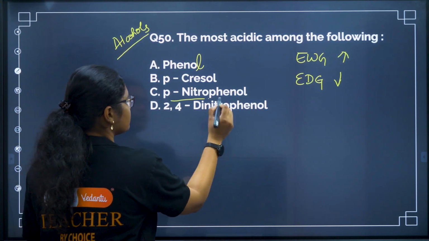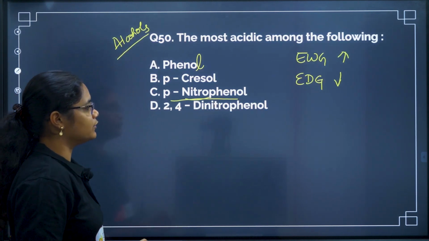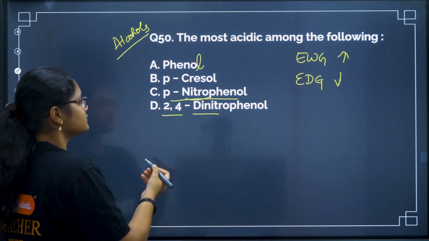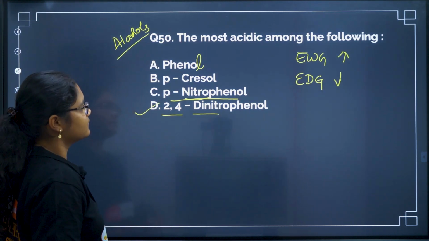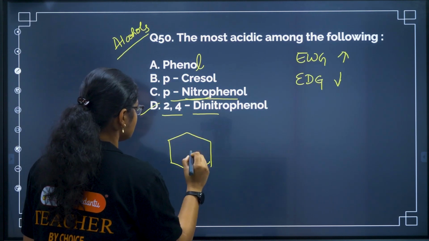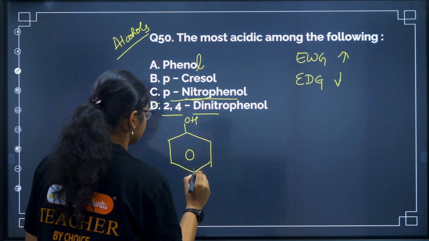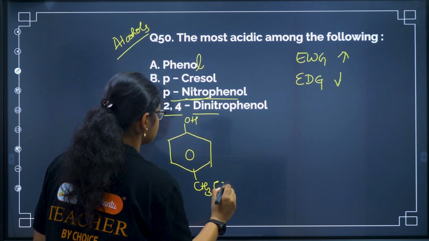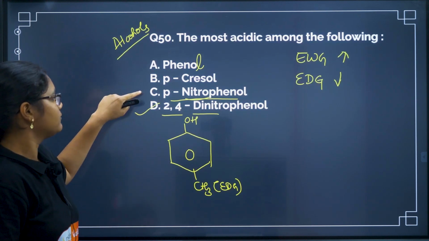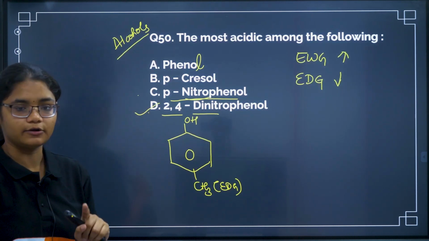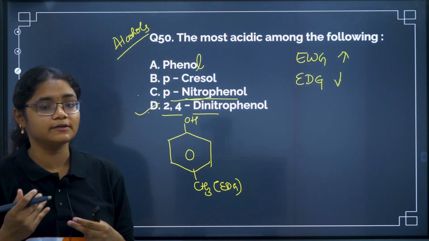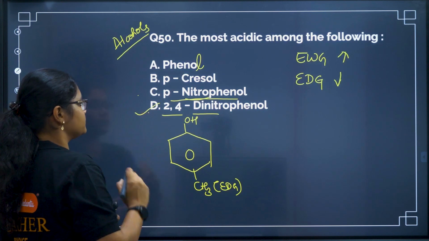You can see para-nitrophenol is there. Nitro is an electron withdrawing group. Option D is 2,4-dinitrophenol, so there are 2 electron withdrawing groups. So acidity will be higher in this case, right? What about the cresol structure? Cresol is OH with a CH3 group, right? In fact, this is an electron donating group. It will decrease the acidity. We want an electron withdrawing group. In both option C and option D we have electron withdrawing groups, but in option D we have 2, so the acidity will increase further. So the answer will be option D.